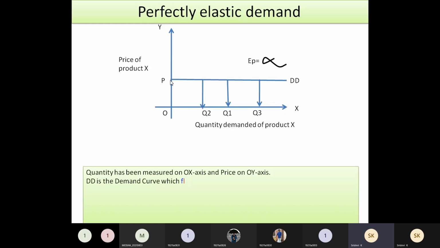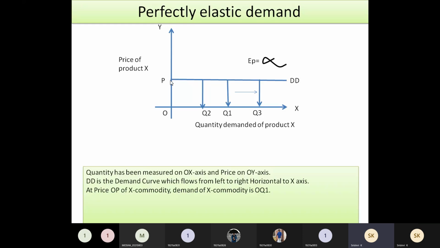DD is the demand curve, which is flowing from left to right, horizontal to the x-axis. At the price P of product X, demand is OQ1. To compare, I have taken OQ1, and from this I am going to compare whether it is increasing or decreasing.